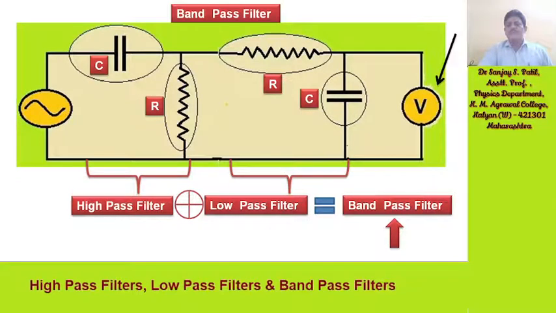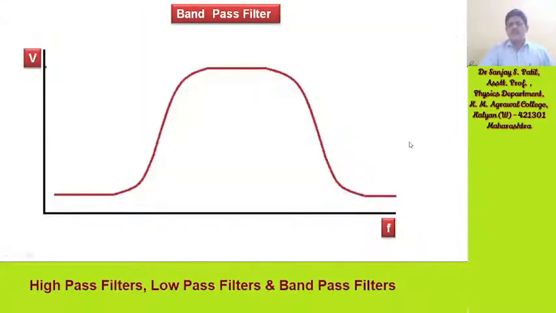So we will get this result of the band pass filter on the voltmeter connected here. Whatever the corresponding frequency provided, correspondingly the voltage will be measured and noted with this voltmeter. So the graph of a band pass filter is like this.